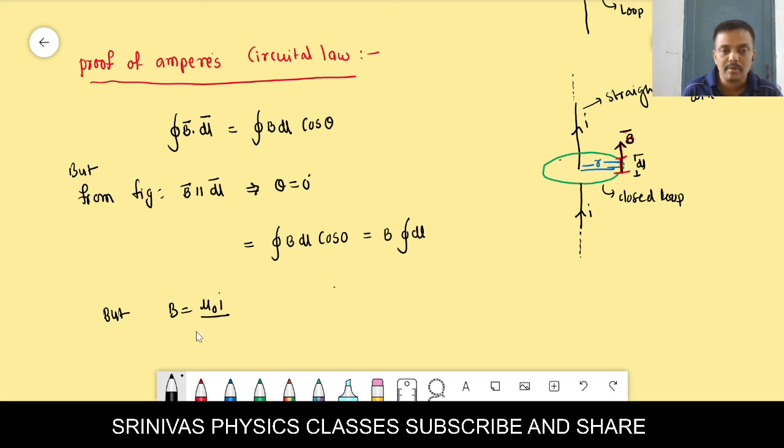Anybody remember? Magnetic induction due to a straight current carrying wire. Is it correct what I wrote? Integration dl from the figure, what do we write? 2 pi r. Yes or no?